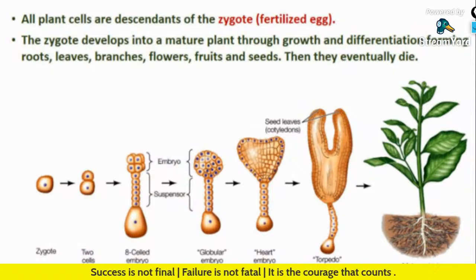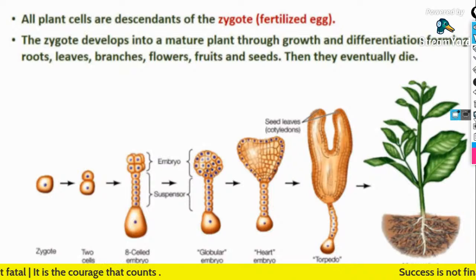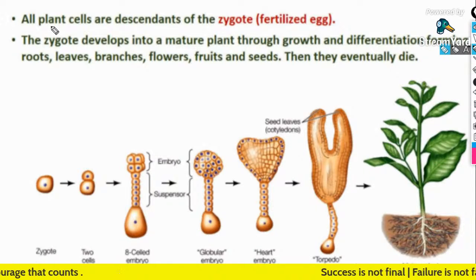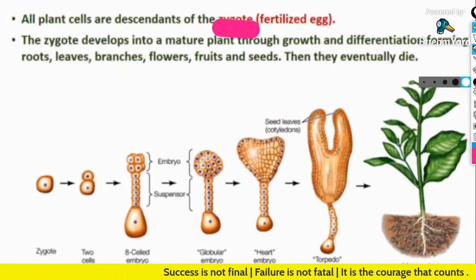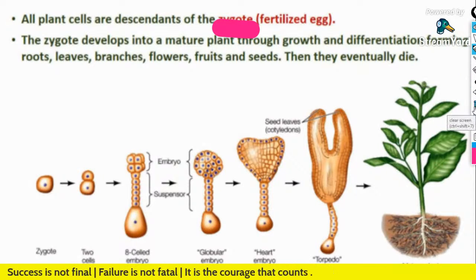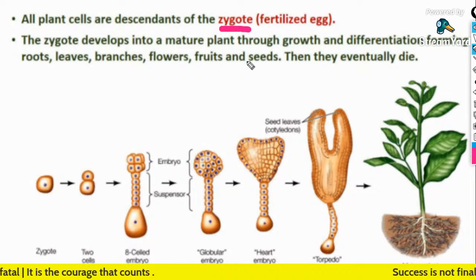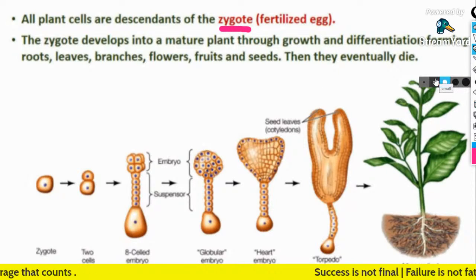As you all know, in the first page of your NCERT, you can see this sentence: all plant cells are descendants of the zygote, that is the fertilized egg.